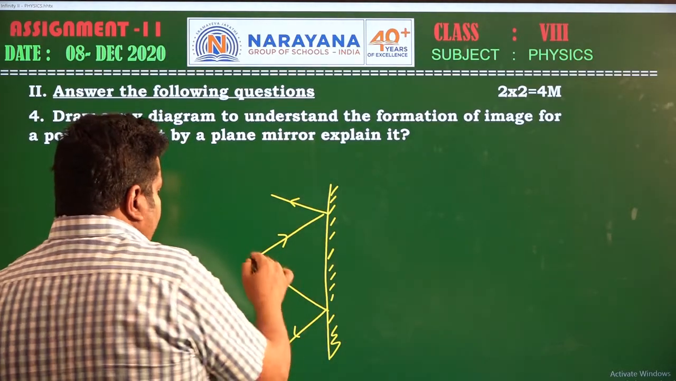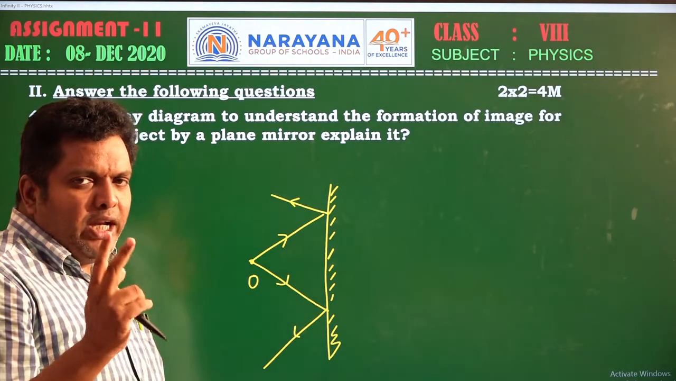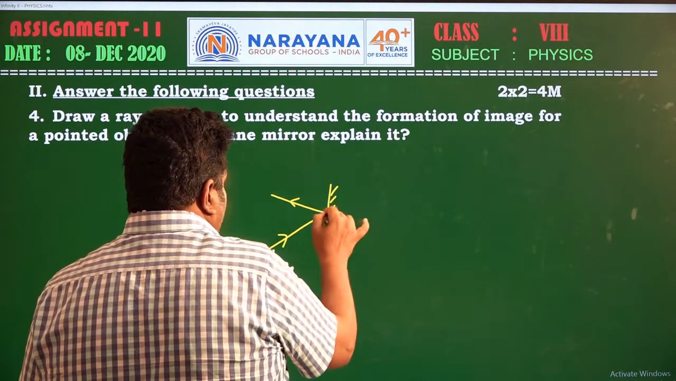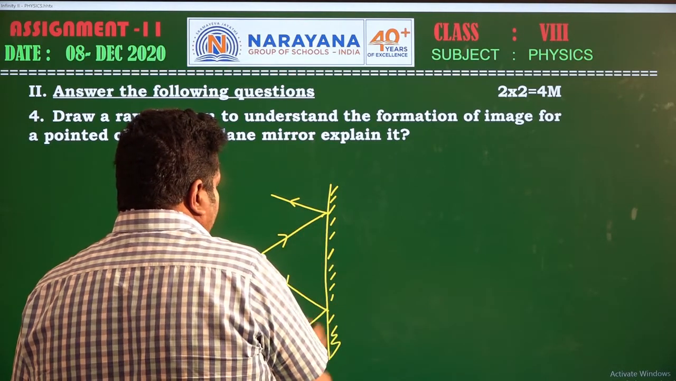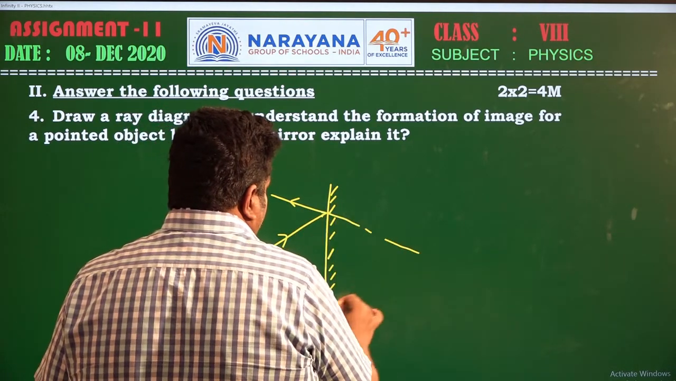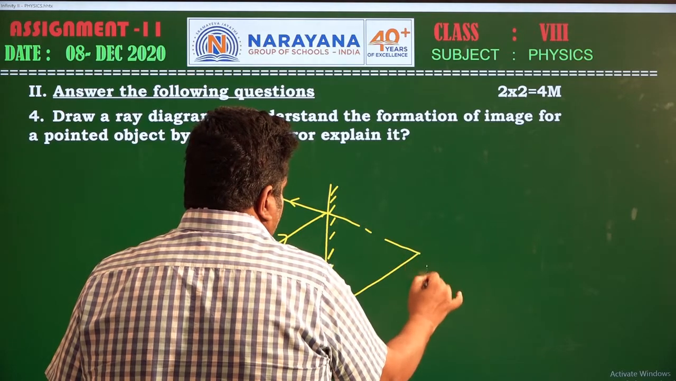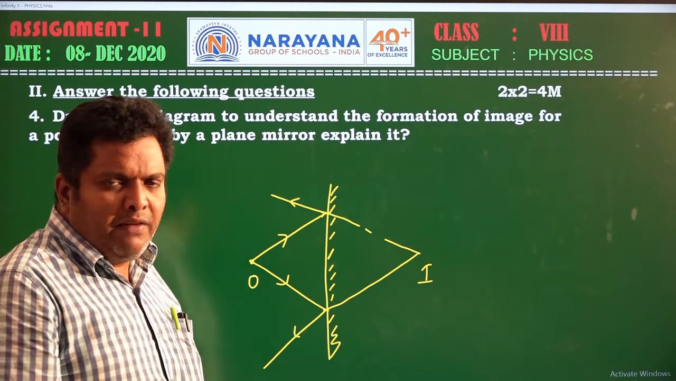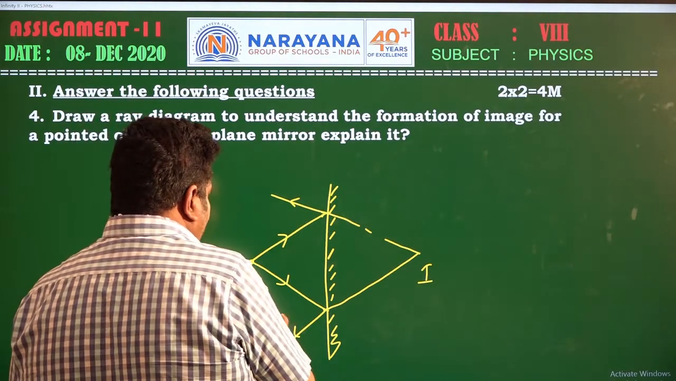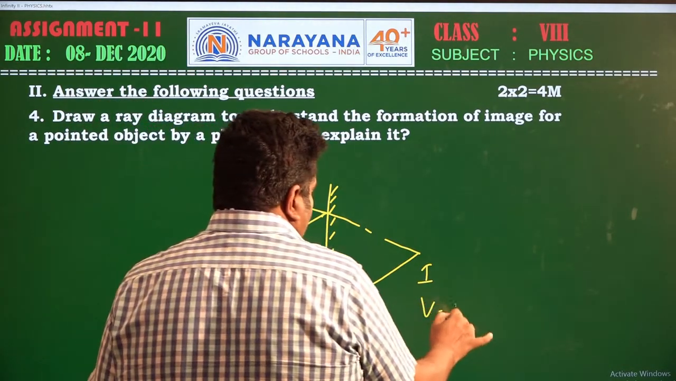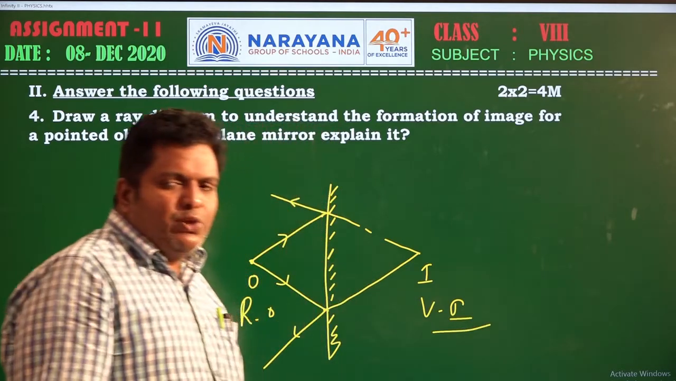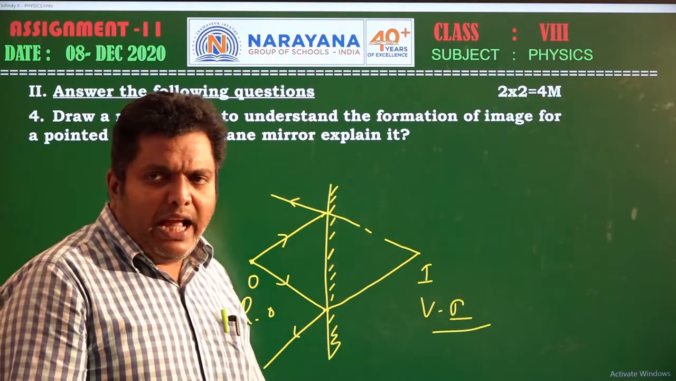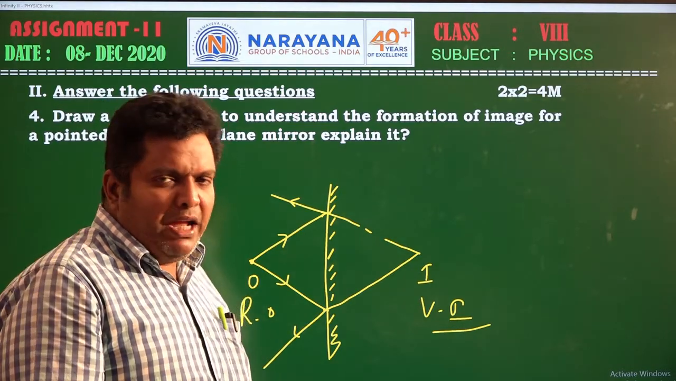At least two light rays are needed to form an image. So these two light rays are incident on the plane mirror, and these are the reflected rays. If we extend these two reflected rays backward, we get the image backside of the plane mirror. If it is a real object, we get a virtual image of the object. This is the way we can explain the ray diagram for the image formed by a plane mirror.